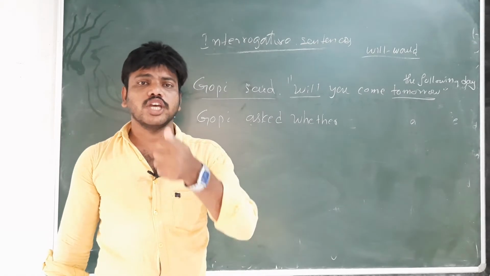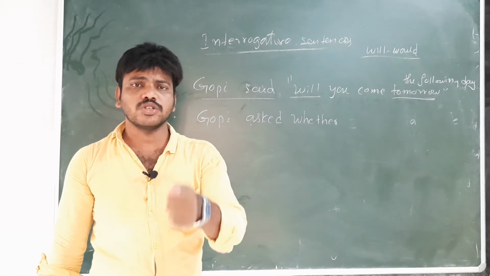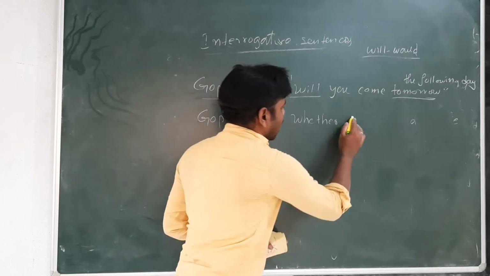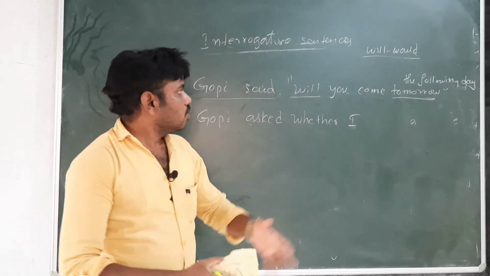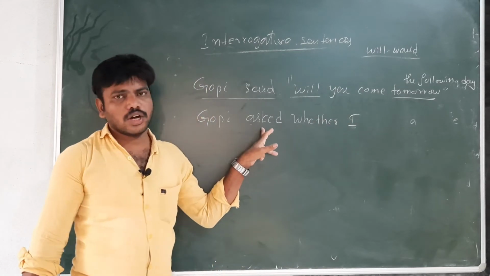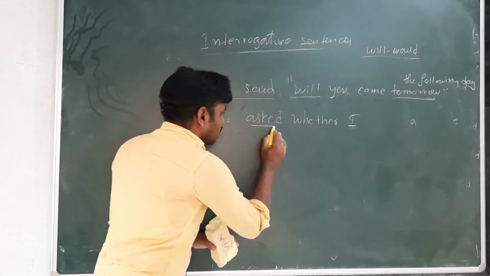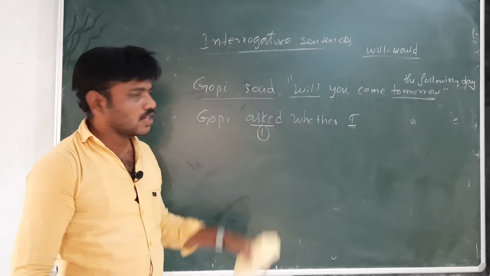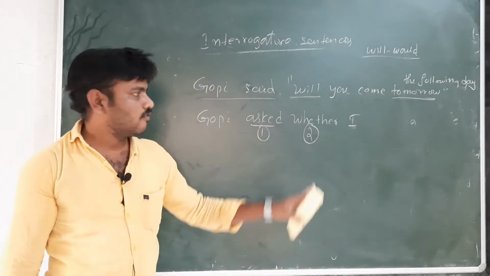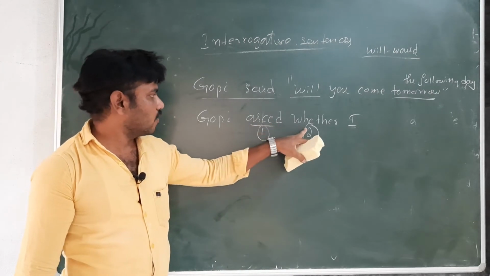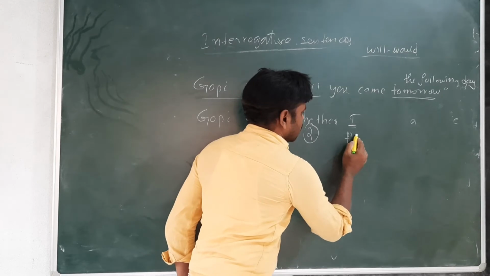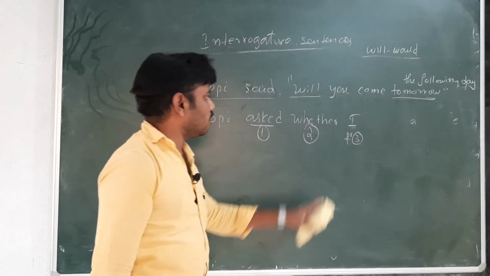After whether you should change the pronoun. After changing the pronoun you should change the tense. So Gopi asked whether I. The pronoun will change. First, asked we wrote. First step is over. Clearly I am saying, first one. Second step is the conjunction, if or whether, we should write. Gopi asked whether. Next one, pronoun will change. This is the third one, whether I.